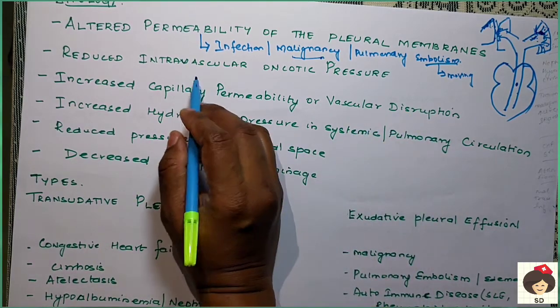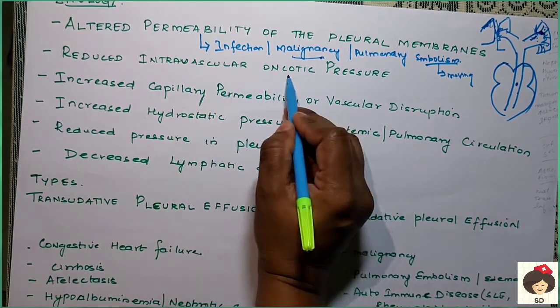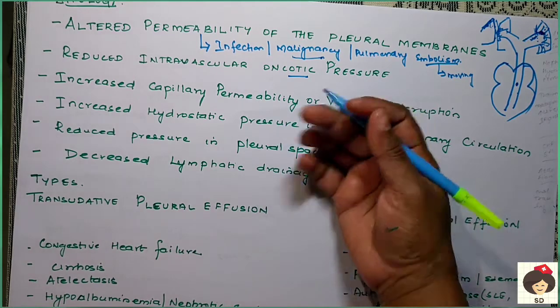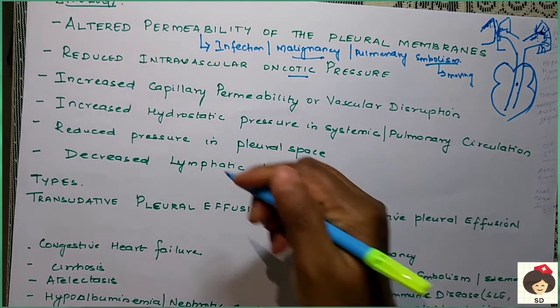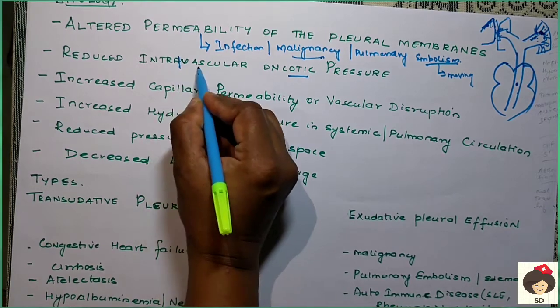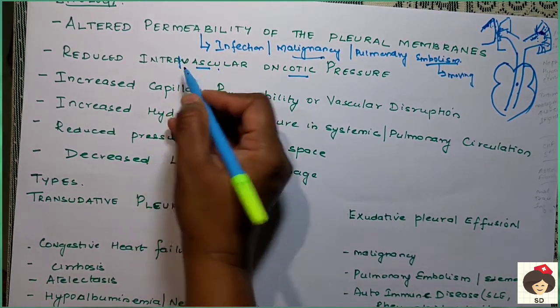Next, coming to reduced intravascular oncotic pressure. Okay, oncotic pressure means the ability of the blood vessels to pull the fluid inside. Intravascular means intra is inside, vascular is blood vessel.